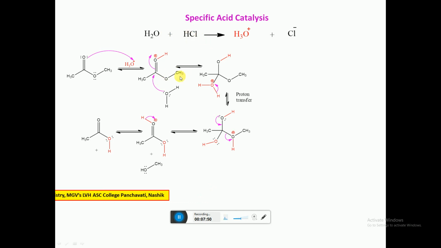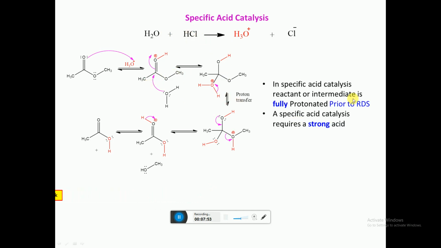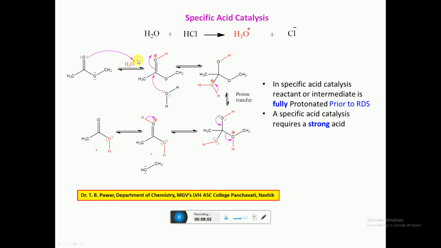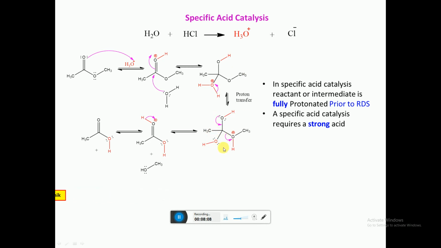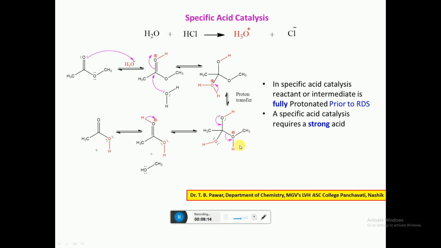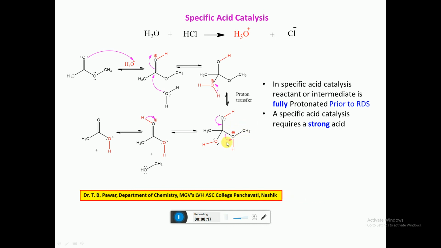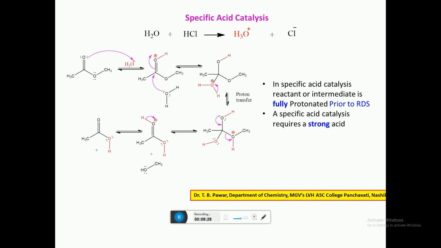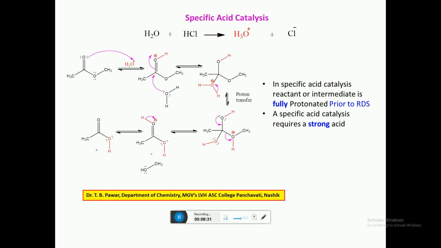In this reaction a very strong acid is generally used. Here in specific acid catalysis, the reactant or intermediate is fully protonated prior to the rate determining step and forms the intermediate. Then proton transfer occurs, a good leaving group is formed, and finally the ester gets converted into acid by using the strong acid. Such a reaction is an example of specific acid catalysis.